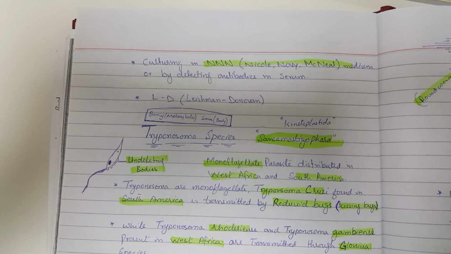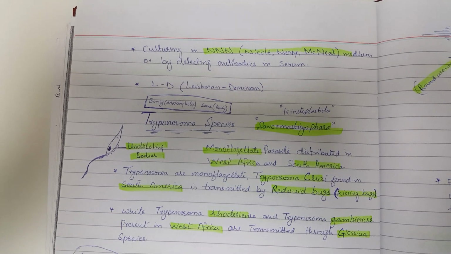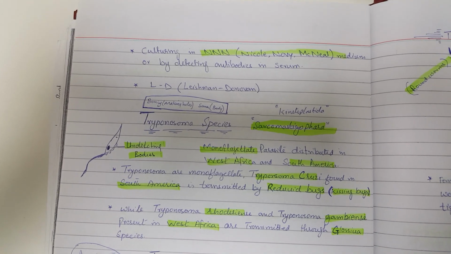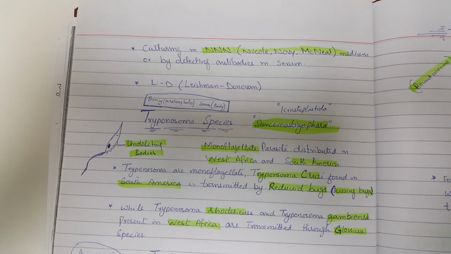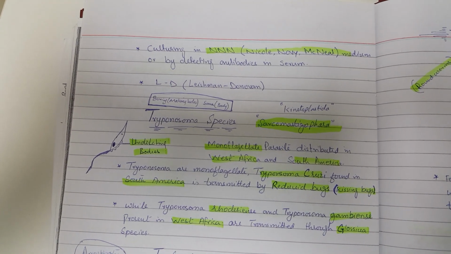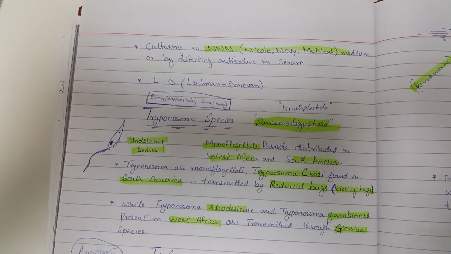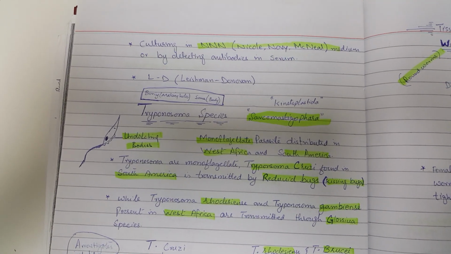Another organism just like Leishmania donovani is the Trypanosoma species. Trypano means boring and soma means bodies, and this organism is also a kinetoplastid, from the Sarcomastigophora. This is a monoflagellate parasite distributed in West Africa and South America. In structure, the only addition is the undulating membrane, which differentiates it from Leishmania species.